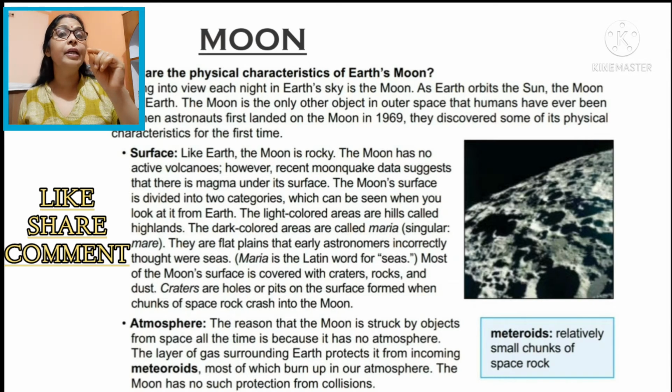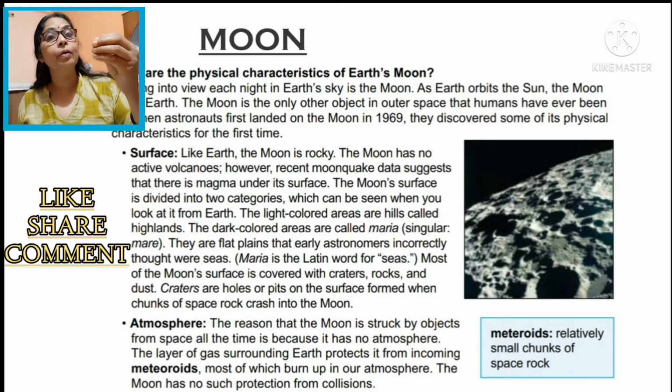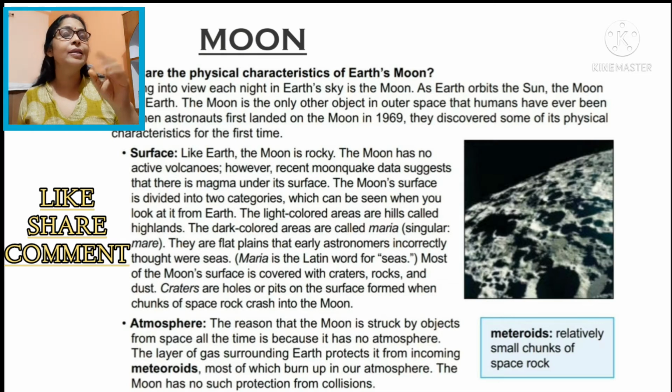He was Neil Armstrong. And Chandrayaan from ISRO in 2008 is our space mission to get knowledge about the moon.